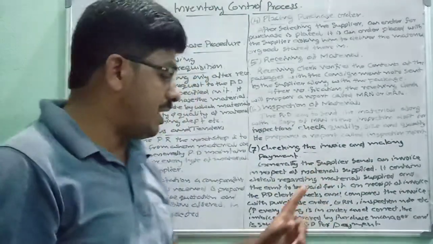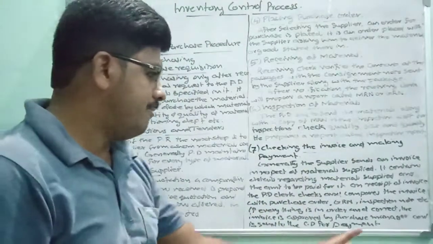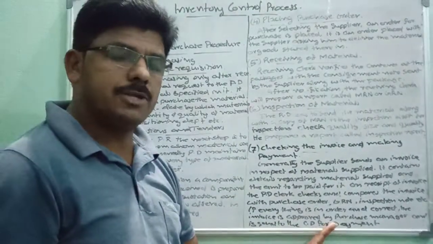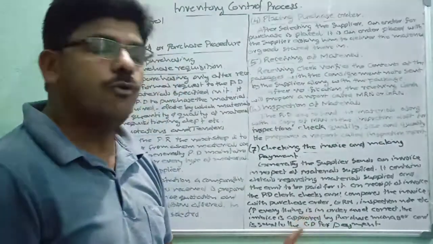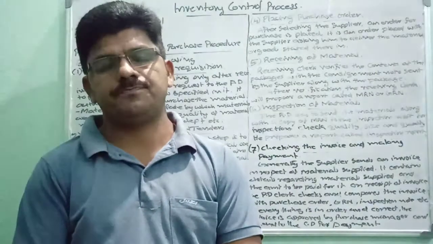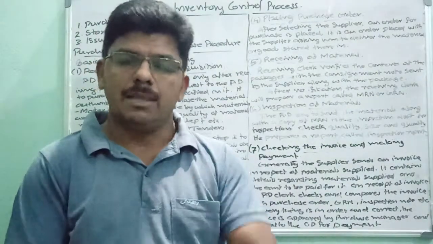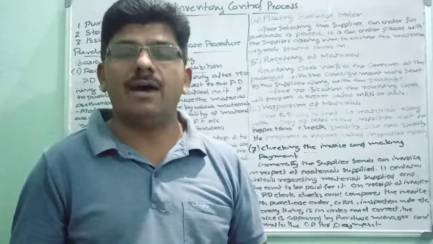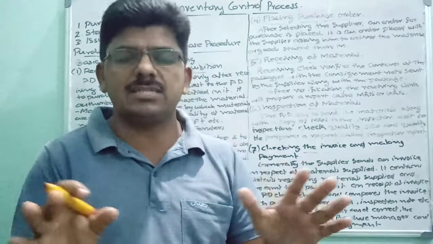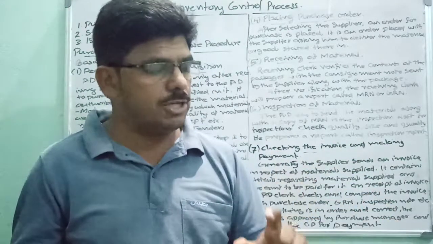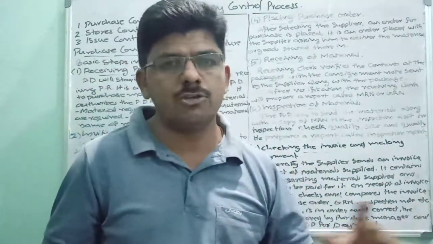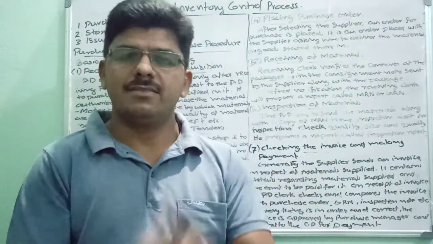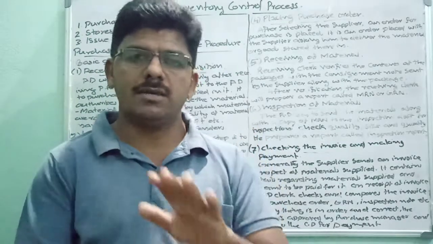Then the purchase department manager sends this invoice to the next department or the next person, the costing department, the cost accountant, for payment. The payment is usually made by the costing department. Therefore, after verifying that everything is in order and correct, the purchase department manager passes this invoice to the costing department for making the payment. There, this purchase procedure ends.